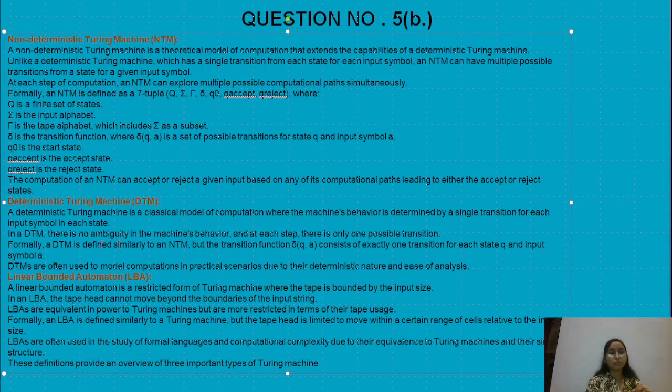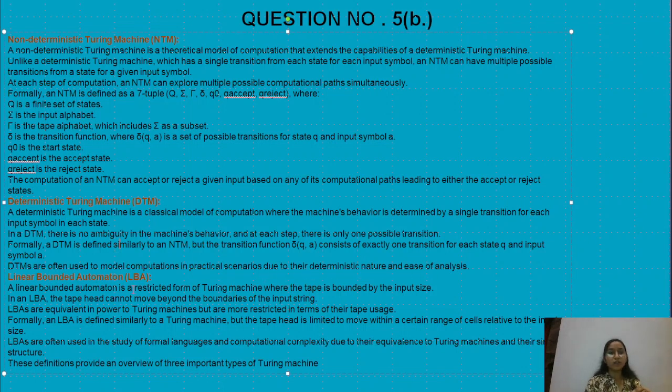So in a deterministic Turing machine there is no ambiguity in the machine's behavior. Formally, a deterministic Turing machine is defined similarly to a non-deterministic Turing machine, but the transition function consists of exactly one transition for each state Q and input symbol A. Deterministic Turing machines are often used to model computation in practical scenarios due to their deterministic nature and ease of analysis.